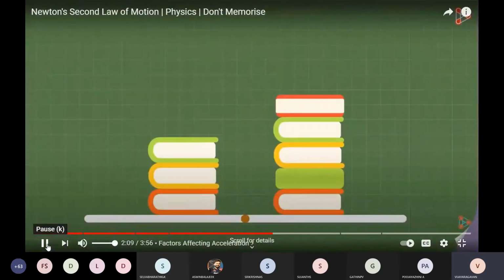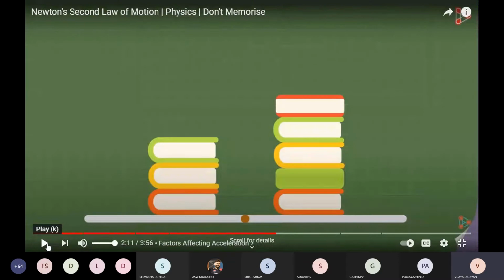Let's say there are 2 objects on the table. See here, there are 2 different bundles of books. Here 3 books are there and here 5 books are there on this table. We can take each book as 1 kg. So 3 books are 3 kg and these 5 books are 5 kg. Which can be easily moved, which will have more acceleration? The 3 kg books. Are you correct? Yes, sir, it can be easily moved.